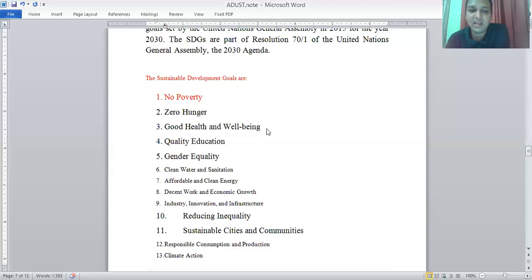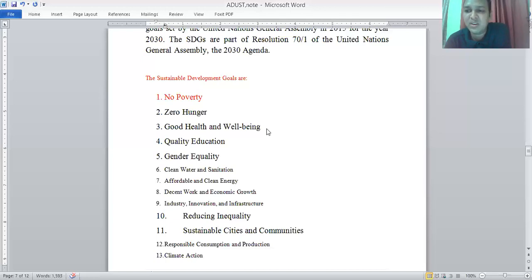So gender equality is more important in the recent world, including ending all forms of discrimination against all women and girls everywhere. Second, here is another important issue included in gender equality: eliminate all forms of violence against all women and girls in public and private spheres, including trafficking, sexual and other types of exploitation, and eliminate all harmful practices such as child, early and forced marriage and female genital mutilation.